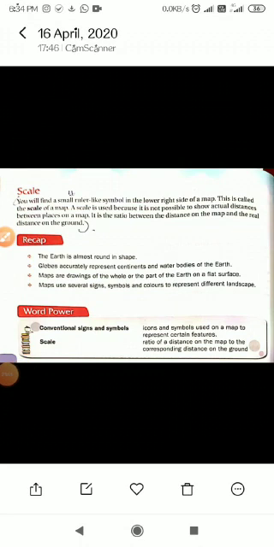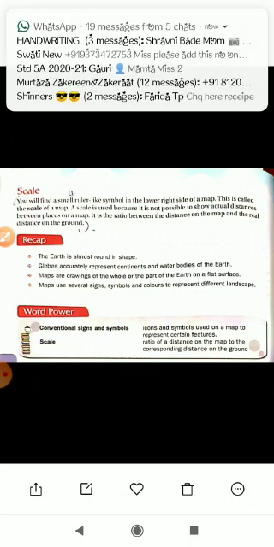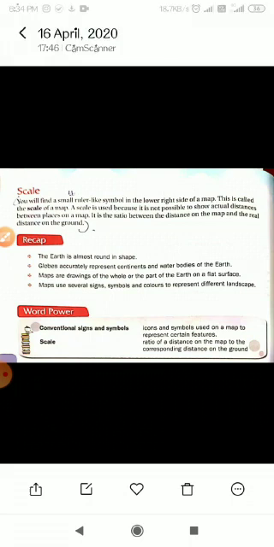When we are not able to show the actual distance on a map, that is why we make use of a scale, and it is the ratio between the distance on the map and the real distance on the ground. If you can see on the screen, this kind of symbol is seen on the map. Scale is the ratio between the actual distance on the ground and the distance shown on the map. So this small ruler-like symbol is the scale.